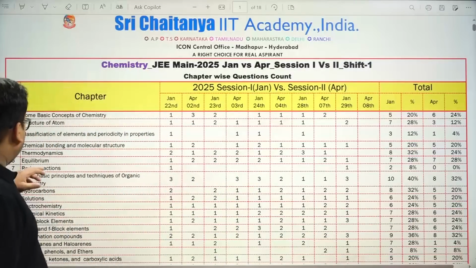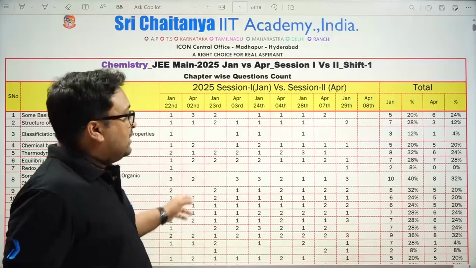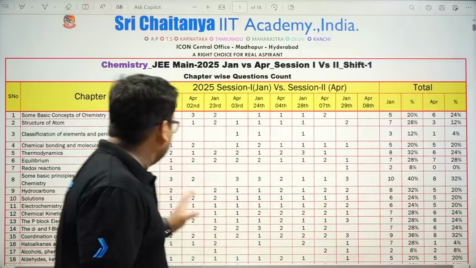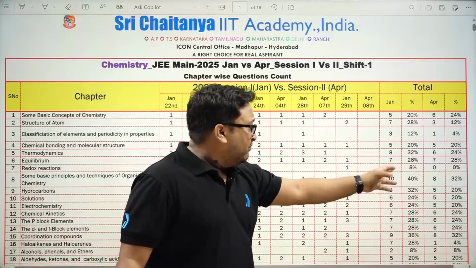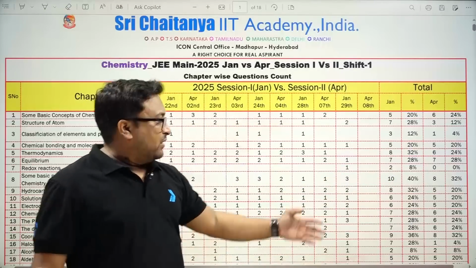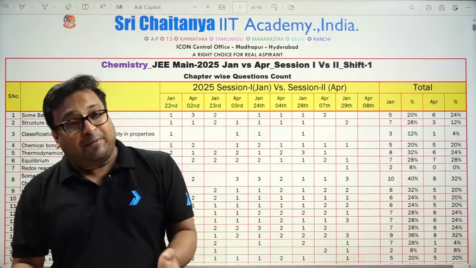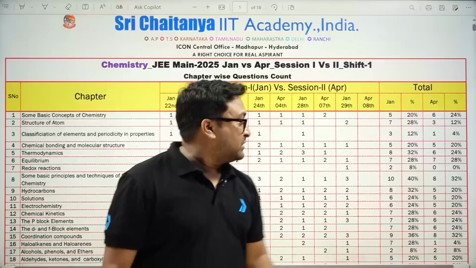Then if we go for equilibrium, combining both chemical and ionic, both have almost equal effect, 7 questions. And redox reaction: surprisingly, in January we have almost 2 questions, but in April there was no question. So it's an important chapter, but in the April first shift there was no direct question from redox.